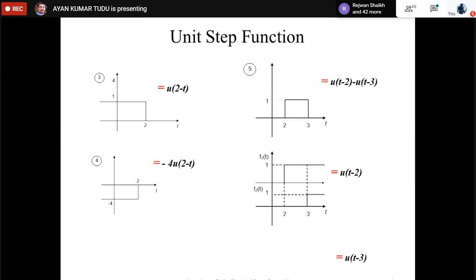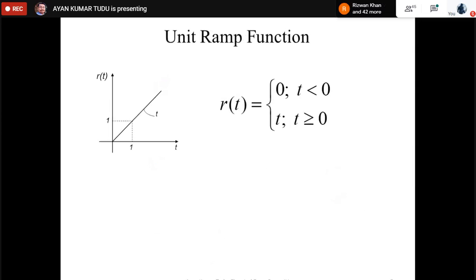Yes, we are talking about the ramp function. So it rises unit amount for unit time, and that's why it is known as a ramp function. With the same knowledge, as you can see, the argument has to be greater than or equal to 0 to be given that particular value. So with that same argument, we can see the examples here.